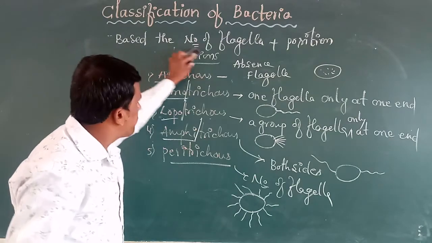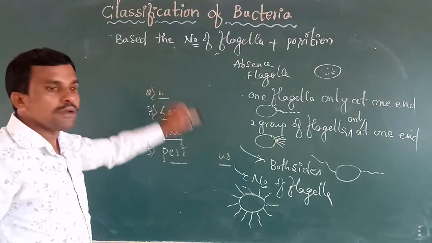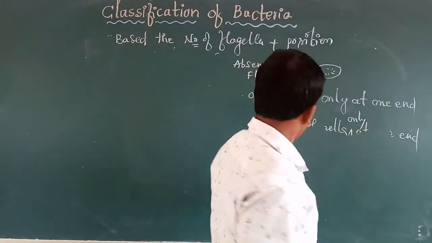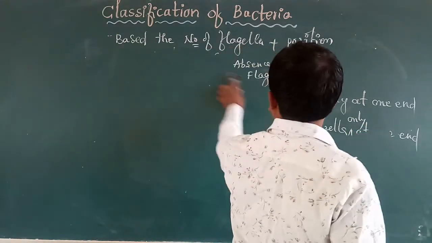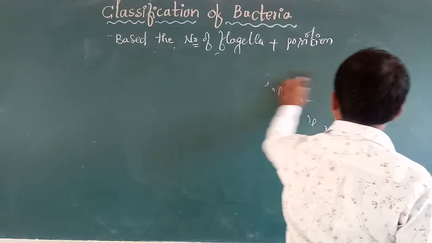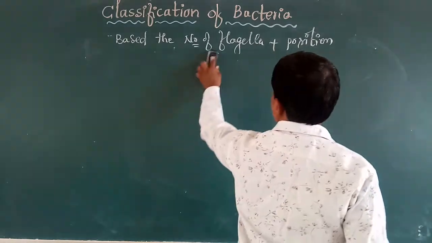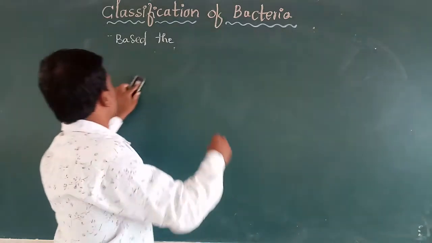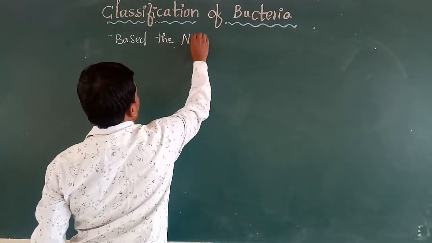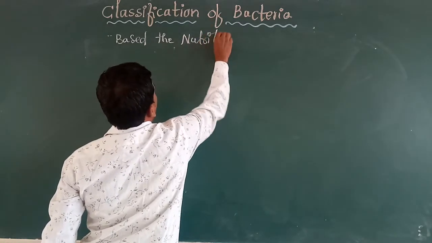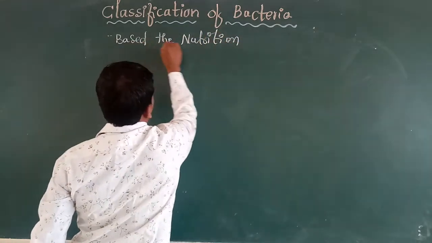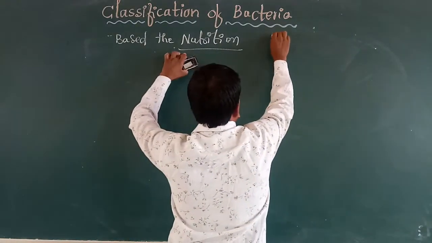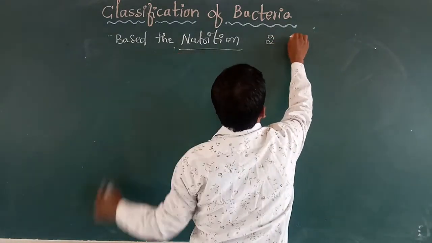Next, based on the nutrition, bacteria are classified mainly into two groups.